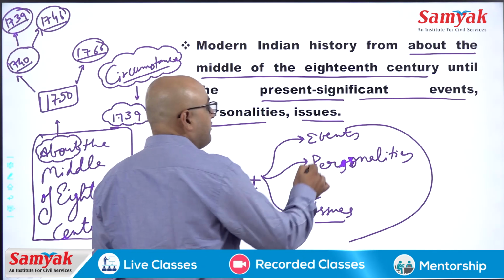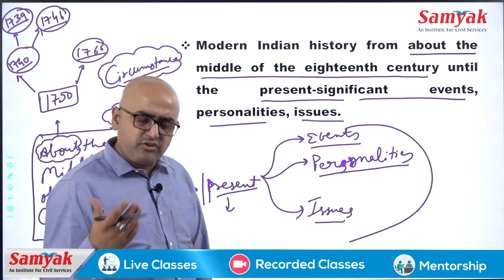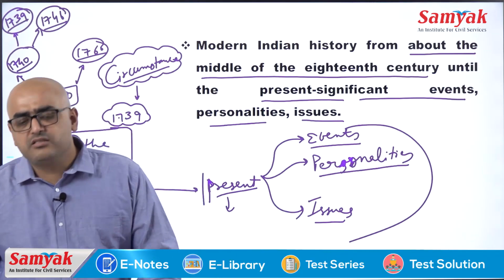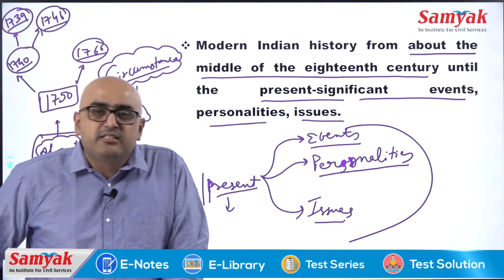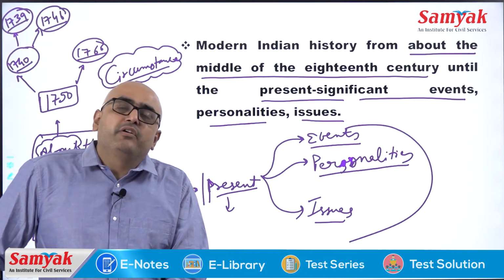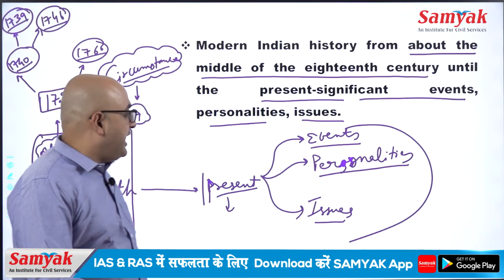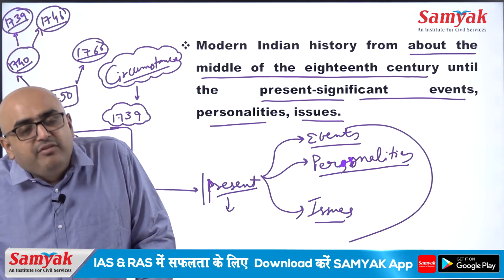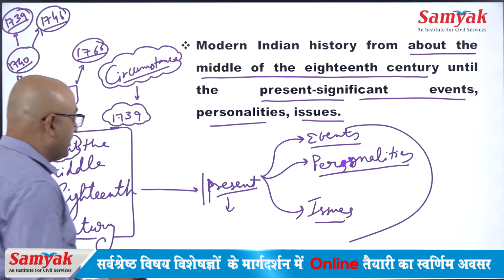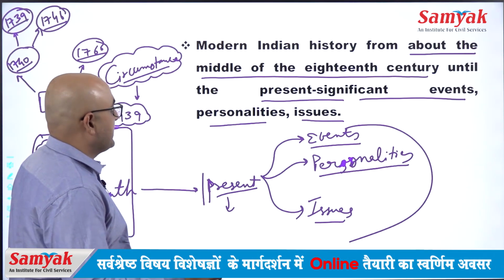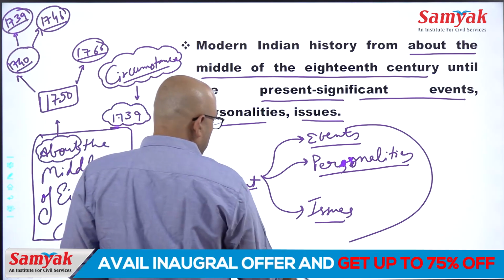Then we would definitely cover the events, meaning battles, treaties and all, and the personalities, because a lot of persons were present there, from Tipu Sultan and Marathas to different viceroys and governor generals who came to India, and different sections also. And the issues mainly between Britishers and Indians, and Indian versus Indian. These are the sections which will be covered by us in our next or related classes, and here we are discussing our syllabus.